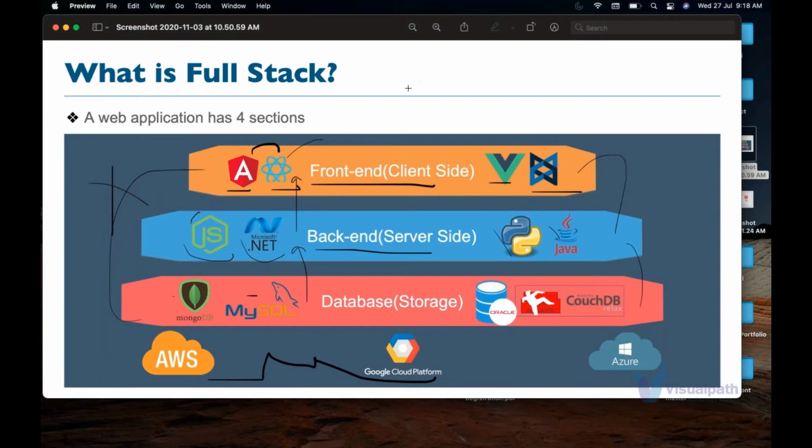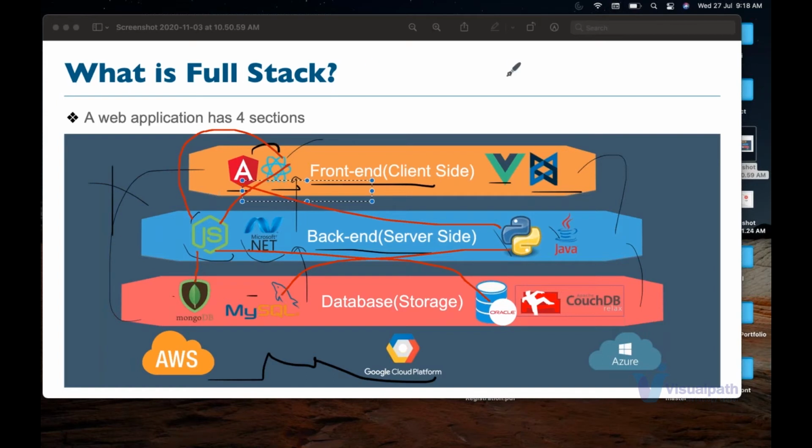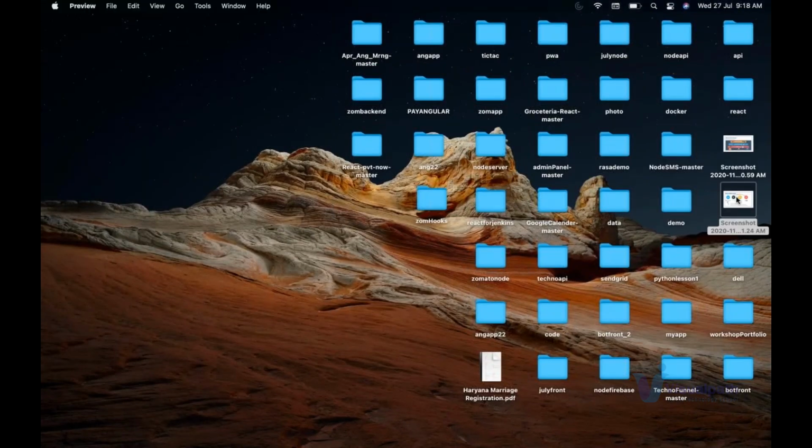Now, the point is, guys, ultimately which one to choose and why? See, there are no such restrictions, guys. For example, in a front end, I can choose Angular, and then I can use Python in the back end and MySQL in the database. Absolutely perfect. In a front end, I choose React, back end, I choose Node, and database, I choose Oracle. That's perfect. In a front end, I choose React, back end Node, and database MongoDB. That's also perfect. There's no restriction that you have to choose this one. You can choose any skill set that you want. From each section, guys, you have to pick one technology.